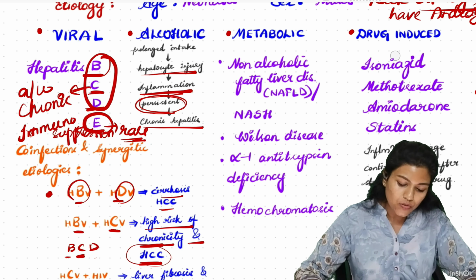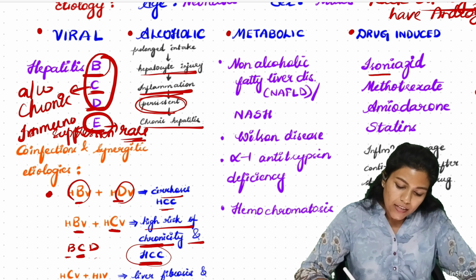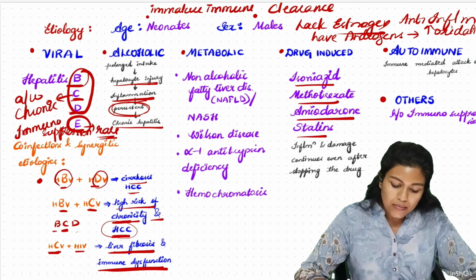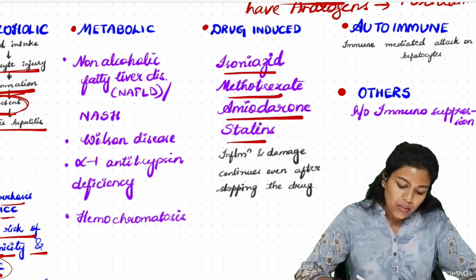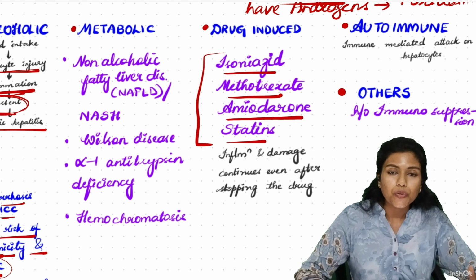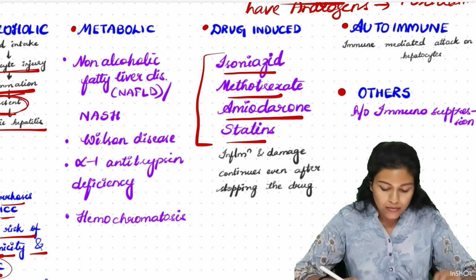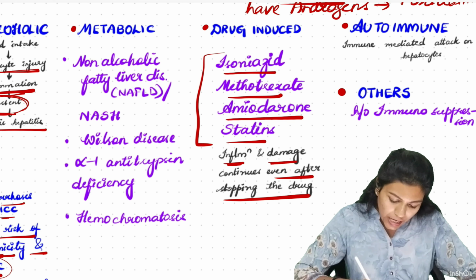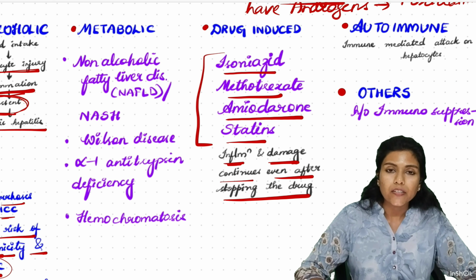Coming to the drug-induced causes: isoniazid, methotrexate, amiodarone, statins, and a few other drugs also. But these are the most common drugs associated with chronic hepatitis. Their usage will lead to chronic hepatitis. Chronic hepatitis means that even after stopping the drug, the inflammation and damage to the liver cells will continue.